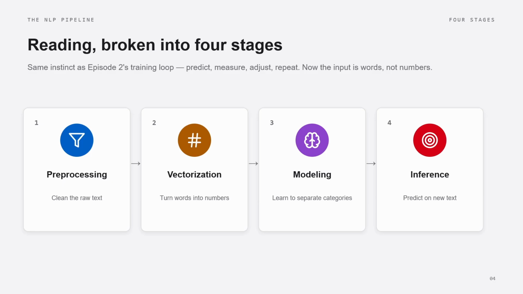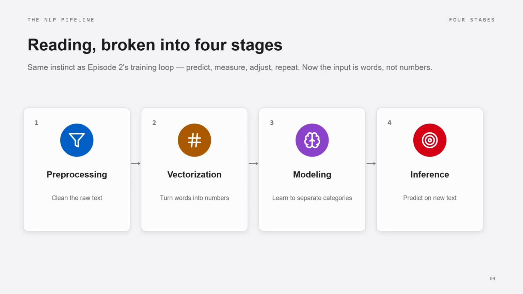But how is it able to do it? It is happening because of these 4 steps. First one is pre-processing. Whatever incoming emails, it turns into raw text. Second is vectorization. Because machines don't understand text, it has to convert into numbers. We are turning the words into numbers. And modeling, this is where it learns to separate categories. Finally, fourth stage is inference. Whatever new incoming email comes, it predicts.